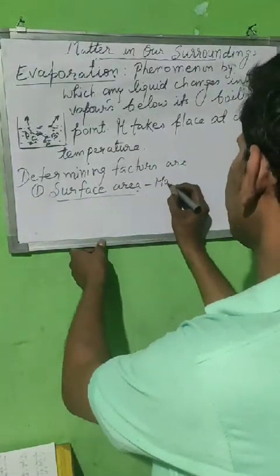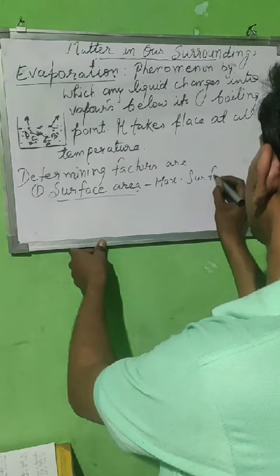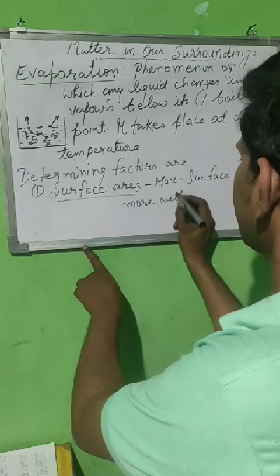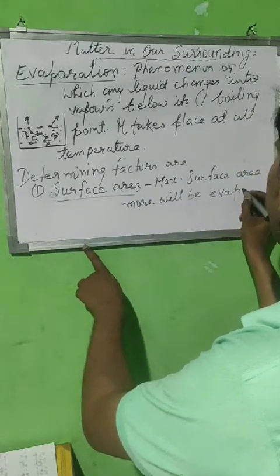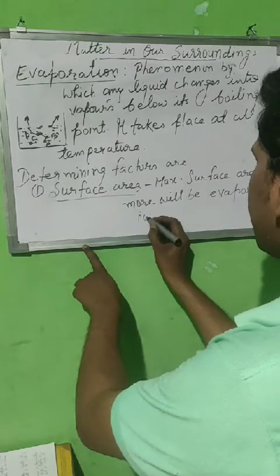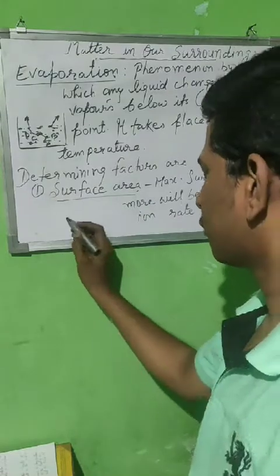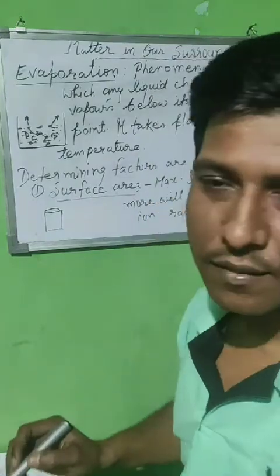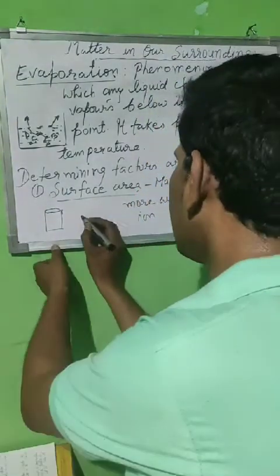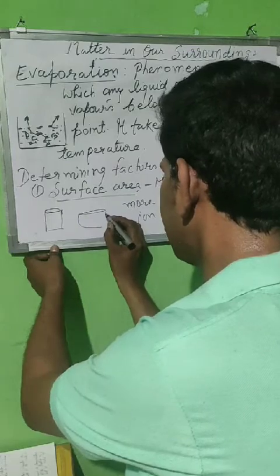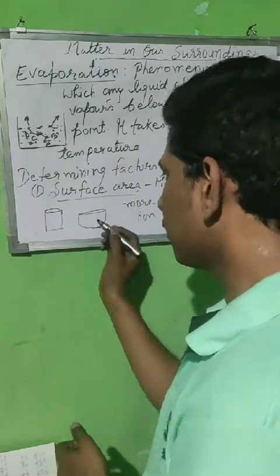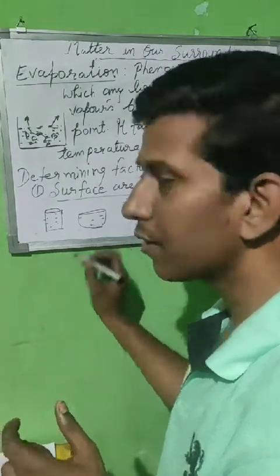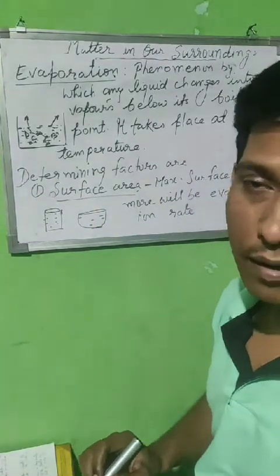So more surface area, more will be the evaporation rate. This is the first factor. Suppose you have one glass of hot water, or otherwise you can take one glass of hot milk, and one bigger bowl like this, and you fill an equal quantity of milk in this glass and in this bowl. Where does evaporation take place immediately?